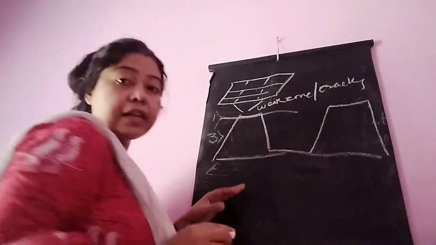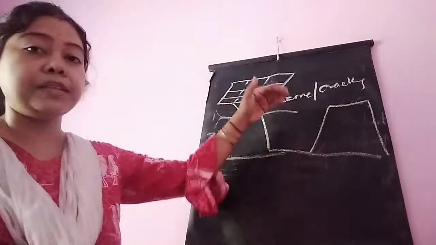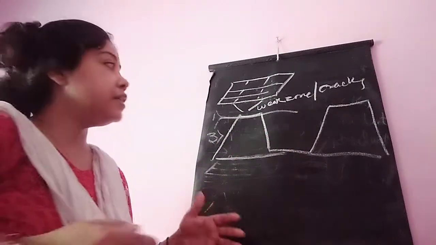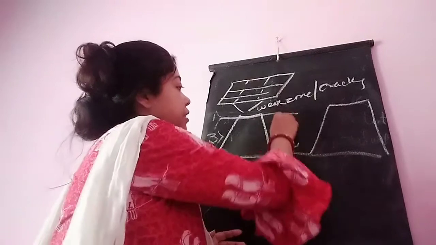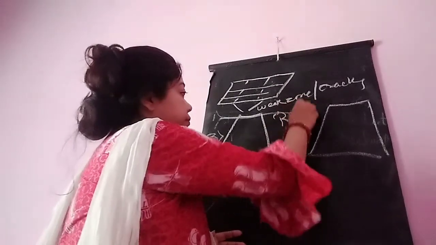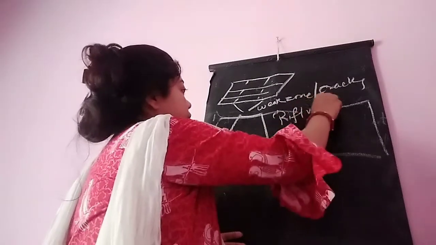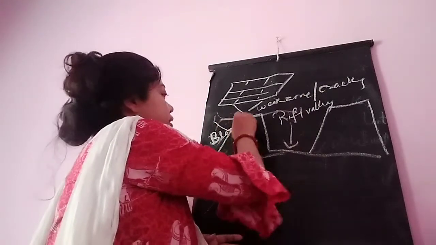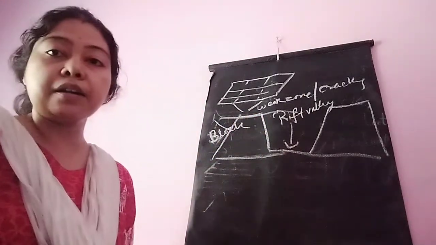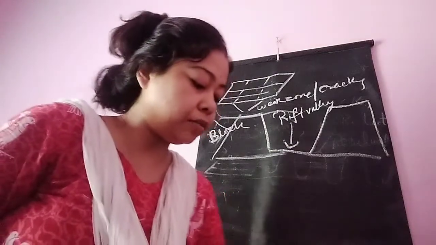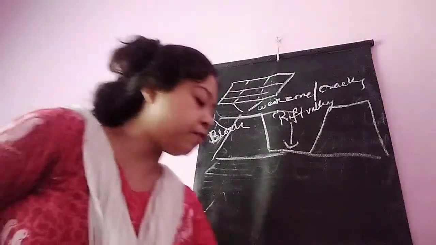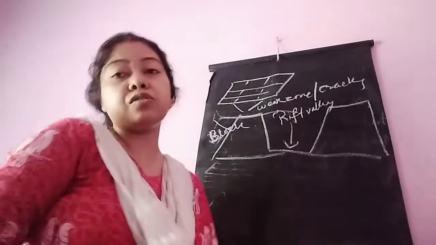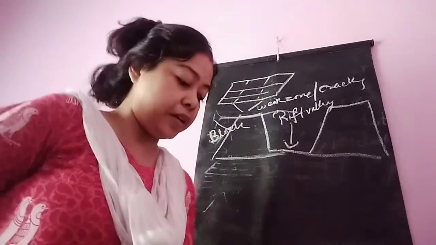Along these cracks, part of the rock block may subside and part will be raised. This subsided part is known as rift valley, and this upthrusted part is known as block mountain. The block mountain is always associated with a rift valley.